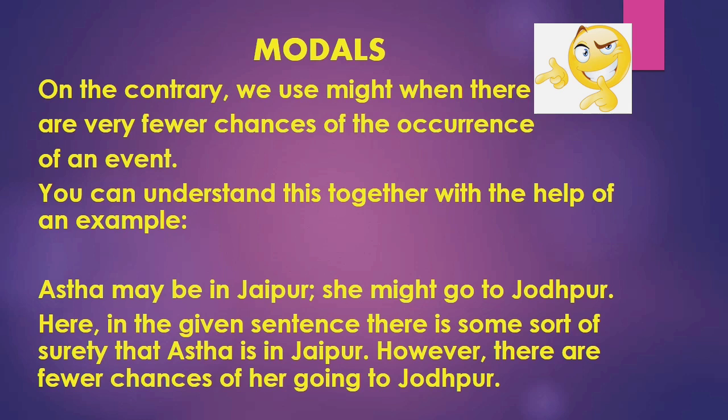You can understand this together with the help of an example. Astha may be in Jaipur. She might go to Jodhpur. Here, in the given sentence, there is some sort of surety that Astha is in Jaipur. However, there are fewer chances of her going to Jodhpur. So with this example, we can understand it clearly that may shows the stronger possibility as compared to might.